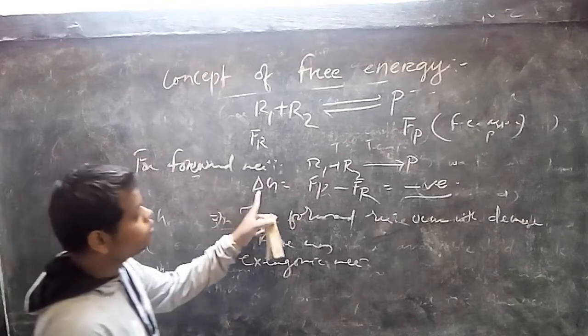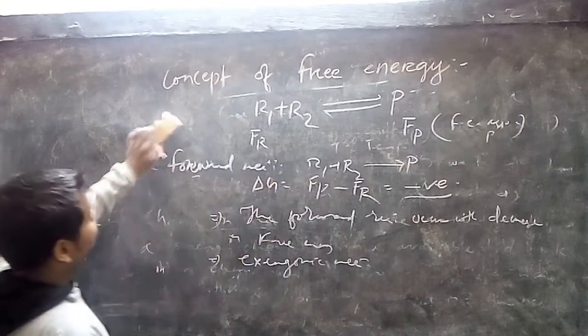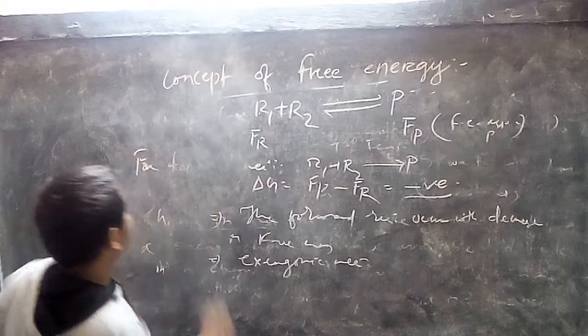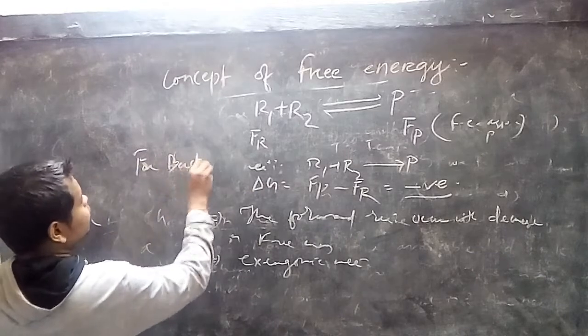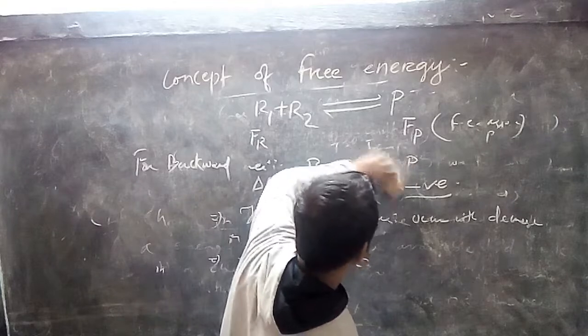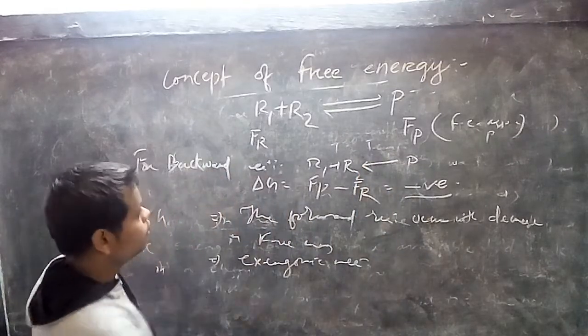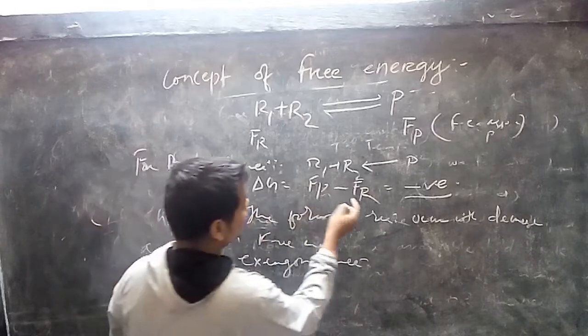For forward reaction, change in free energy value is always negative. Then for backward reaction, the del G, change in free energy value, is altered.